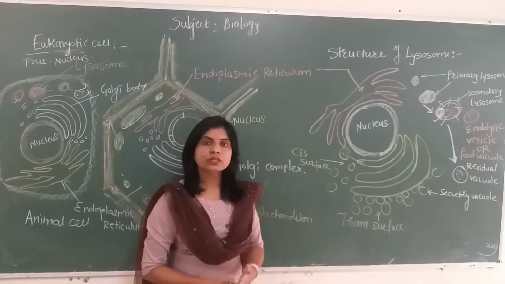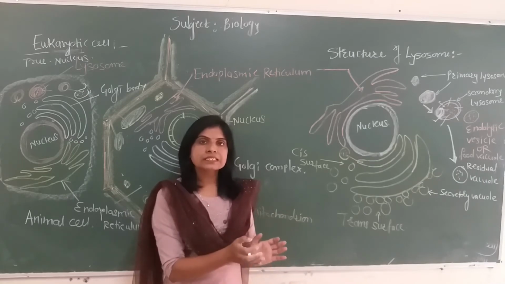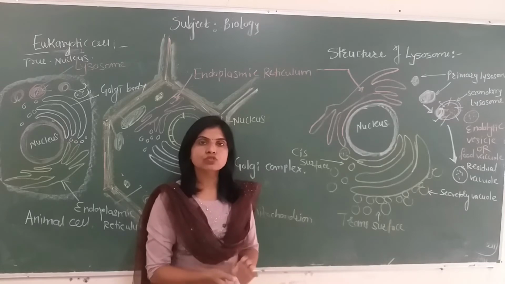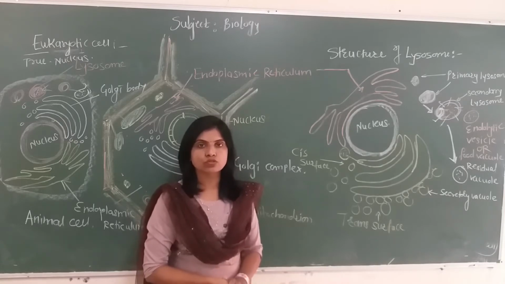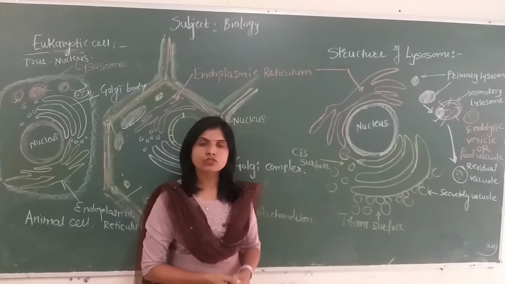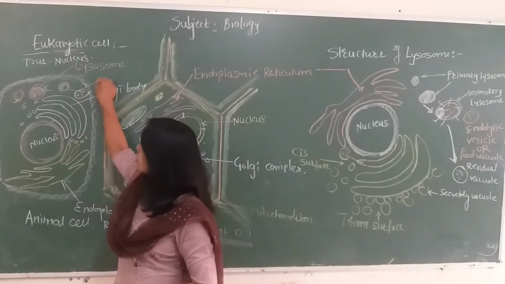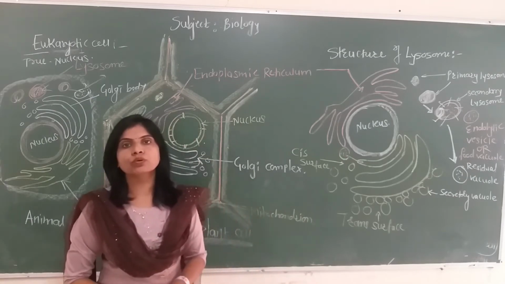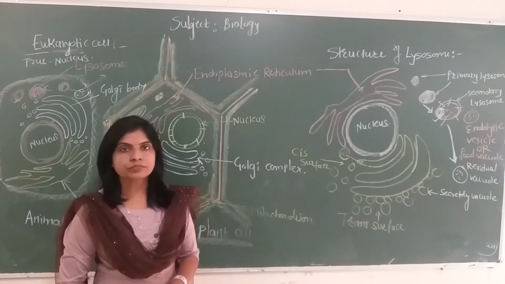After the digestion of the content, some material is still undigested. Now this vesicle is called a tertiary lysosome, or a residual lysosome. They are excreted out of the cell, outside the cell membrane, by exocytosis. In this manner, lysosomes play an important role in intracellular digestion.